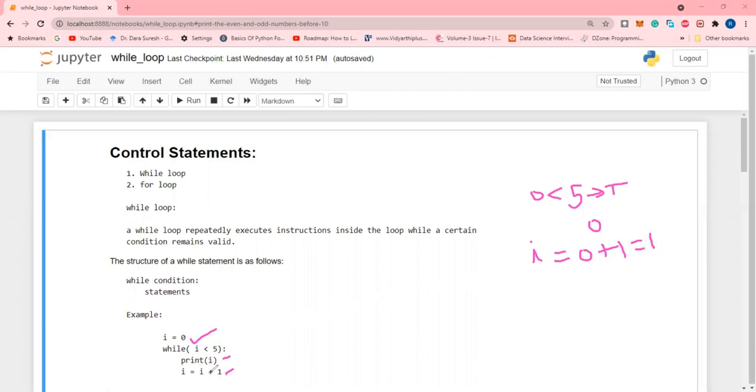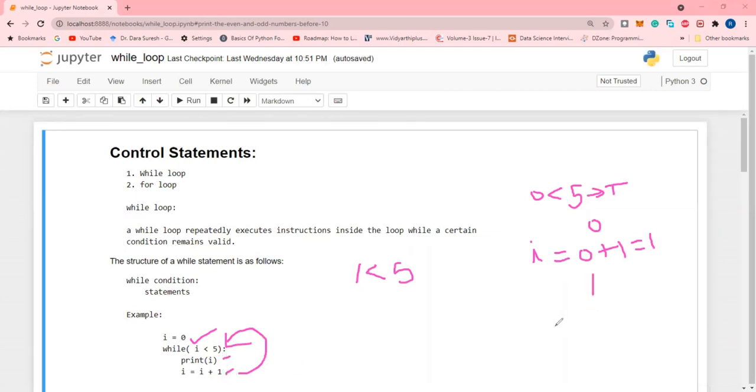Again, with the i value 1, it goes back to check the condition. 1 less than 5, so 1 is always less than 5 and the condition is evaluated as true. So again, it executes these two statements.